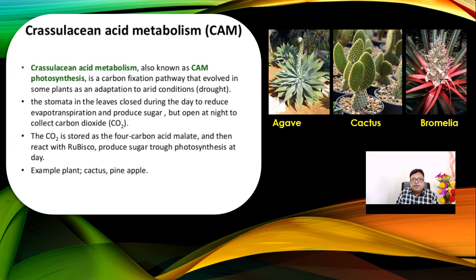So that they can conserve the water. Also we can say that it prevents the evaporation of water. Now, in these plants, the CO2 is stored in the 4 carbon acid malate, and then it reacts with rubisco to produce sugar through photosynthesis during the day. For example, plants like cactus or pineapple.